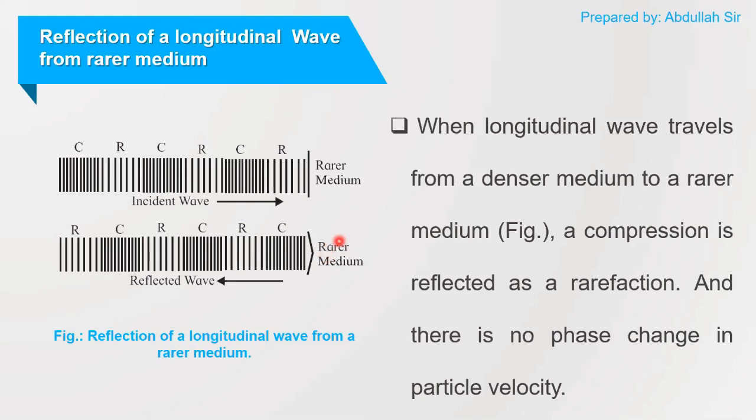That's why compression will be reflected back as a rarefaction. So we will say that when a compression strikes on the boundary of the rarer medium, it is reflected back as a rarefaction, and there is no phase change in the particle velocity.